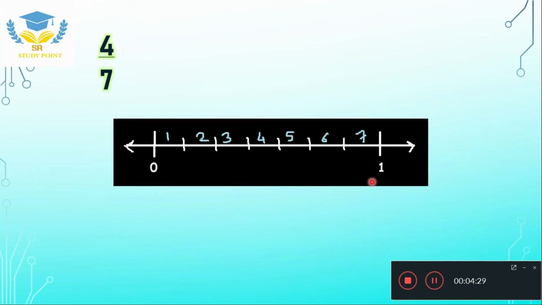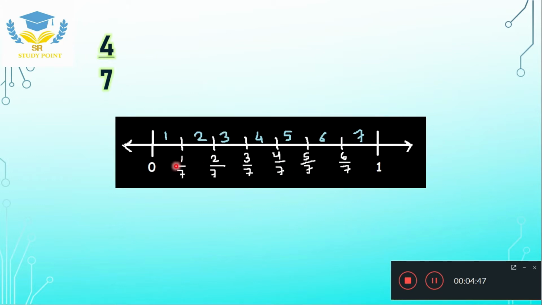Now we will divide this whole number line into 7 equal parts, as 7 is the denominator. So I have divided it into 7 equal parts. This is part 1, part 2, part 3, part 4, part 5, part 6 and part 7. Now we will write these numbers as 1 by 7, 2 by 7, 3 by 7, 4 by 7, 5 by 7, 6 by 7.